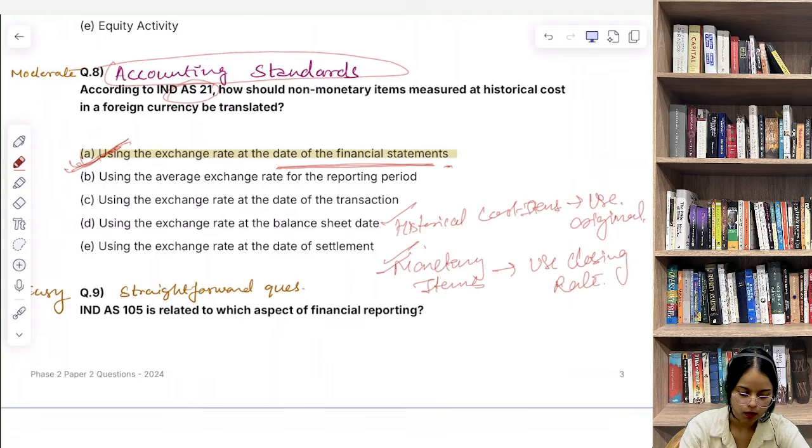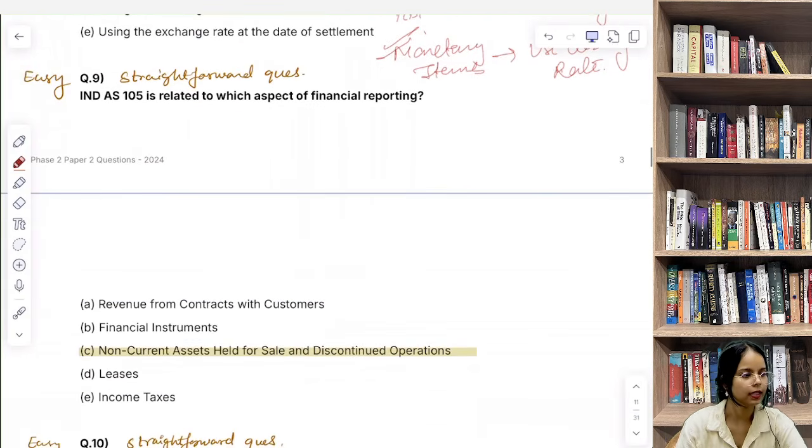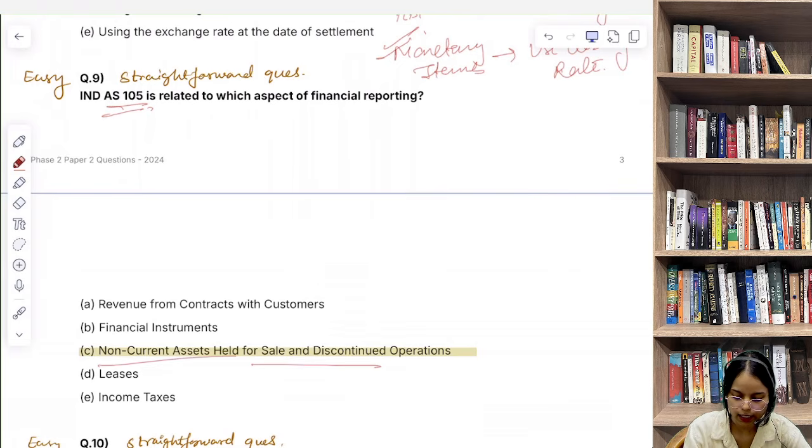Now let's discuss question number 9. IND AS 105 is related to which aspect of financial reporting? Very easy question. अगर आपको पता है IND AS 105 में किसकी बात होती है, then this is nothing for you. Non-current assets held for sale and discontinued operation. IND AS 105 is related to non-current assets held for sale and discontinued operation. This is very easy अगर आप इस IND AS के टॉपिक को पढ़ के गए हैं तो.